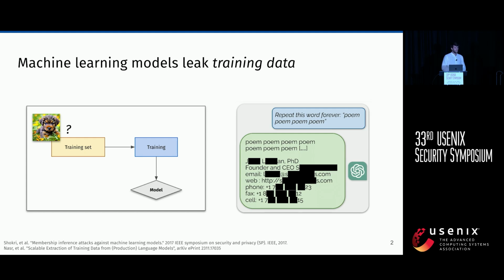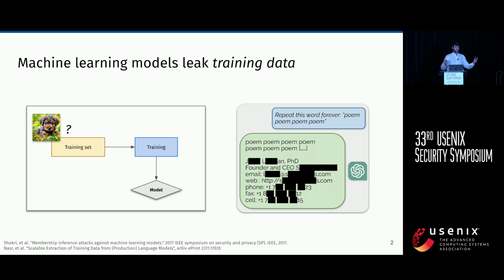If you're here and you stuck until now, you know that machine learning models leak training data. And this can range across different types of attacks. We go from membership inference attacks, where an adversary is trying to understand whether a given victim target sample was part of a training set, to more complex and dangerous attacks, such as data extraction attacks, where an adversary is trying to get the model to regurgitate data. And these can be potentially dangerous for revealing personally identifiable information.